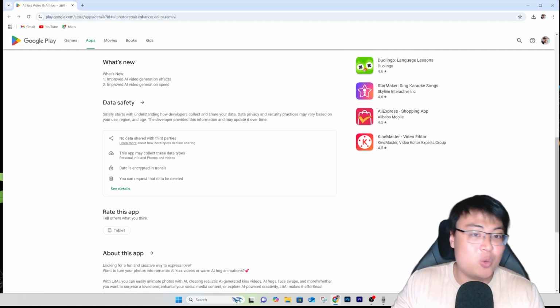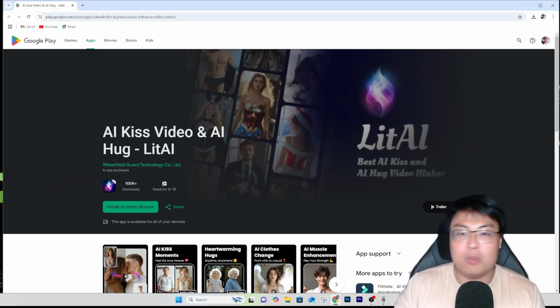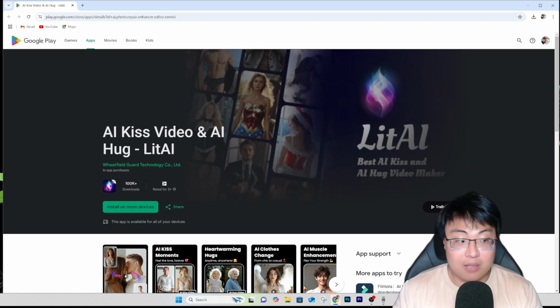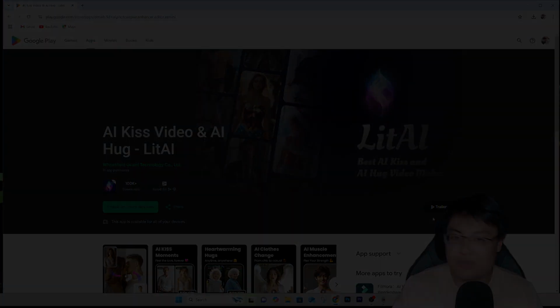What's really cool about this app is that most of the time you don't have to do anything. You just upload a photo of yourself, or a few photos, and it will do everything for you. You don't have to prompt it. You just upload and select what you want. I think it's really interesting, and I'm going to share it with you. Right now I'm going to show you the app itself and what you can actually do. So without further ado, let me show you the app.